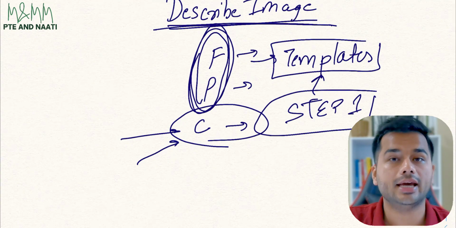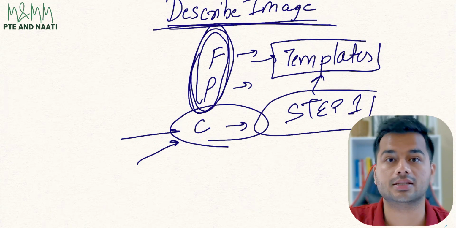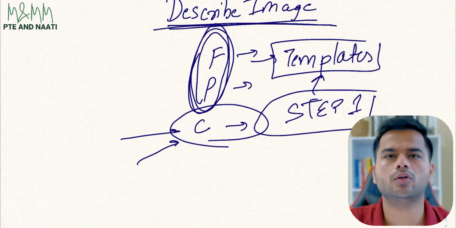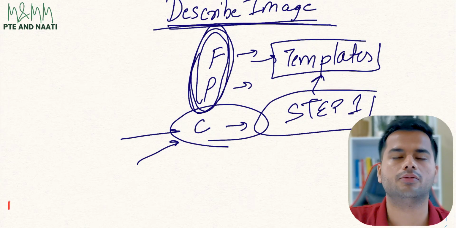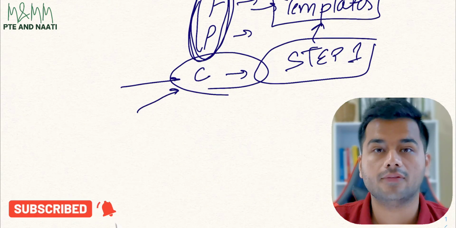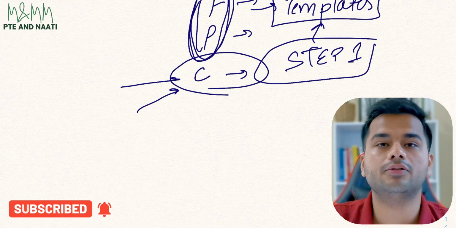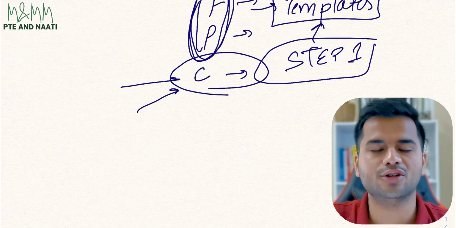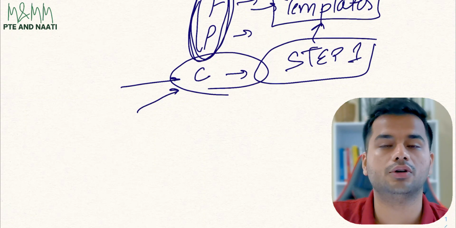This is the way that you should be following while practicing describe image in the shortest time frame possible. Every single day when you wake up, whenever you start practicing for your PTE exam, just speak out the template 5 to 10 times. Forget about content. You don't need any image in front of you. Just speak out the template 5 to 10 times. It's more than enough. And afterwards, to get the material for describe image, honestly, you don't even need to download the prediction files or get any material for describe image. It's that easy of a topic.